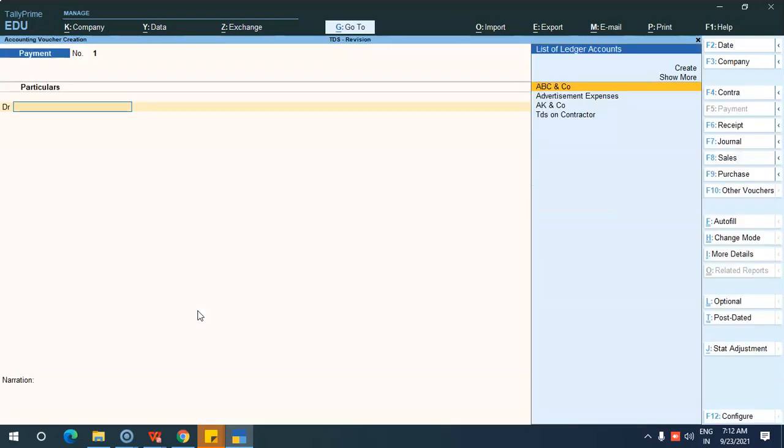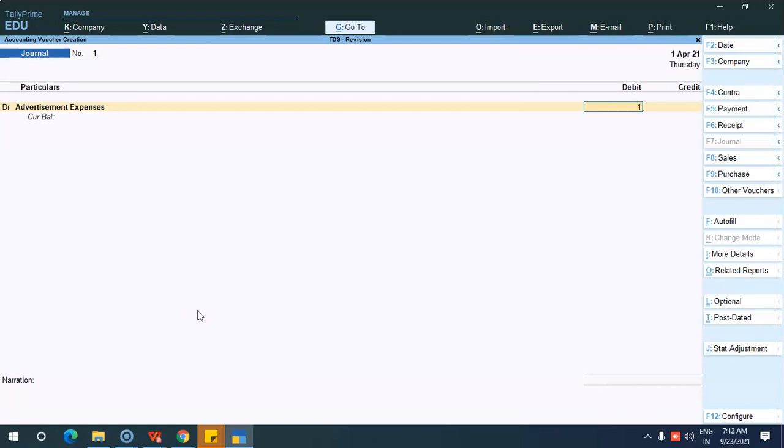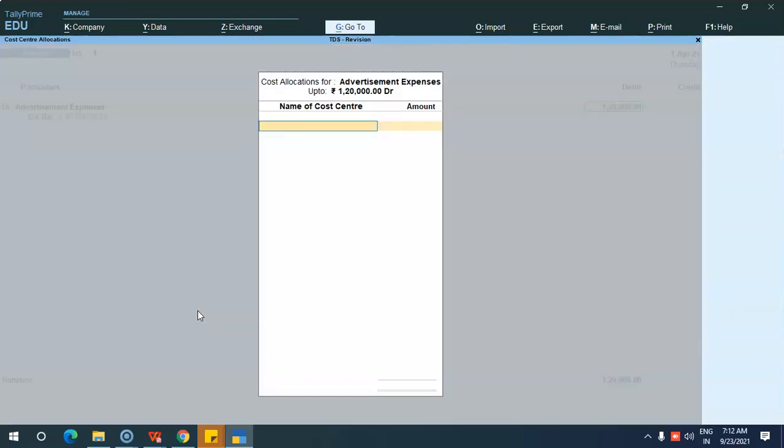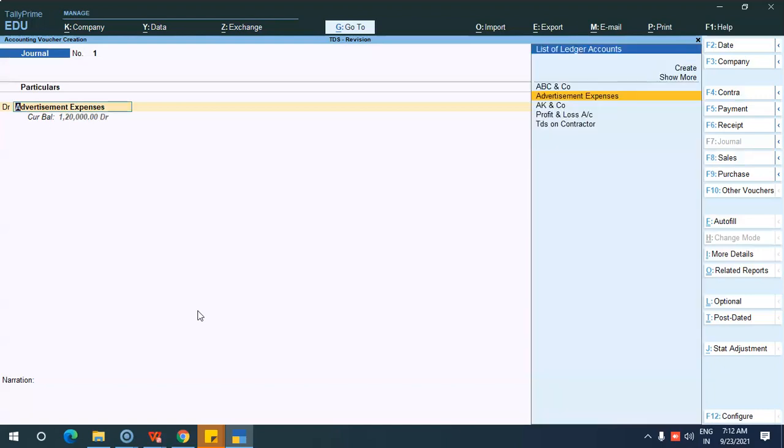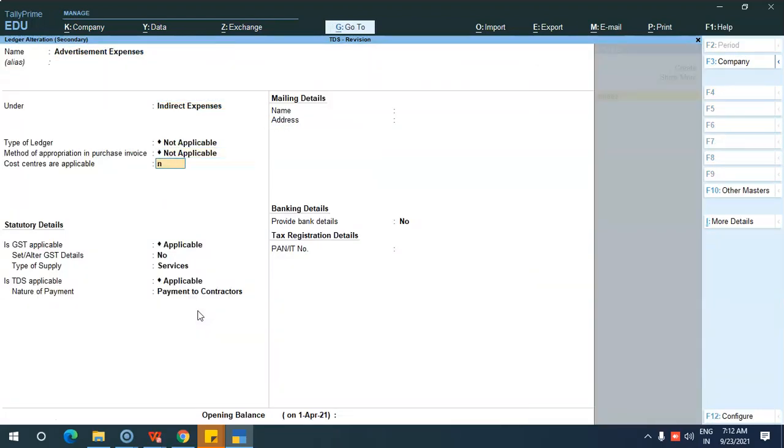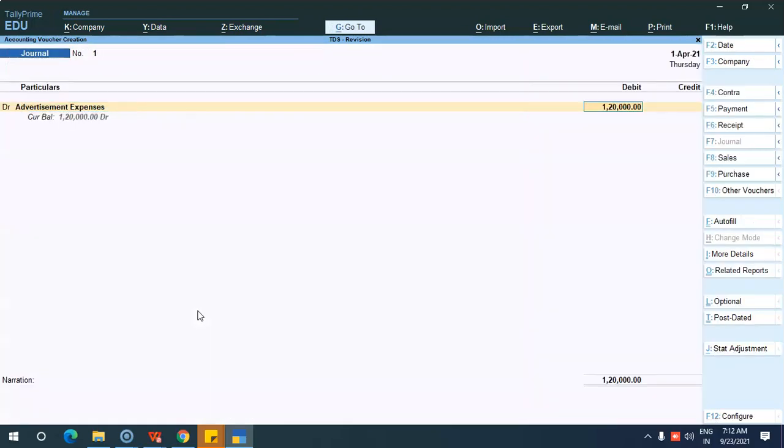Just click on vouchers over here and press F7 for journal. Okay. So for example, if we have received a bill for advertisement expenses of rupees 1 lakh, let it be 1,20,000. Okay. So we have received it from AK & Co. So I am debiting advertisement expenses of 1,20,000. Okay. So no need for cost center now. So I'll just edit this and disable the cost center.